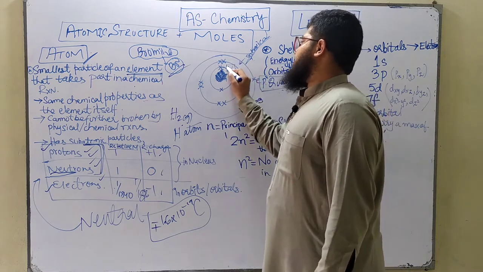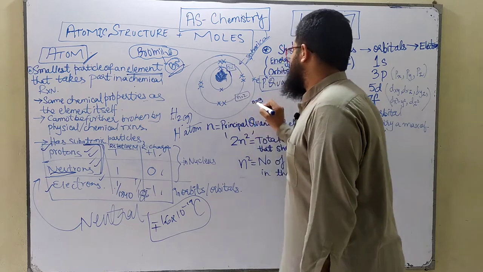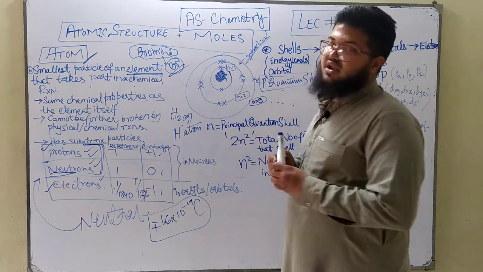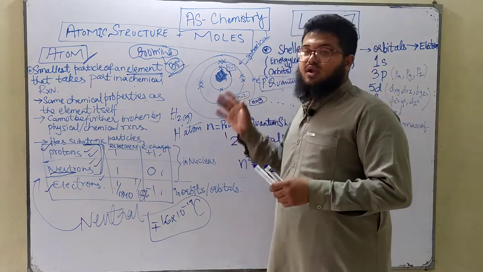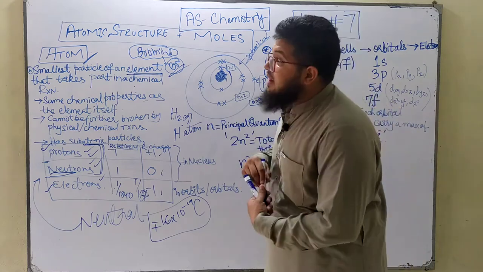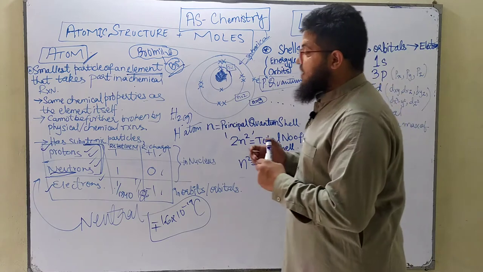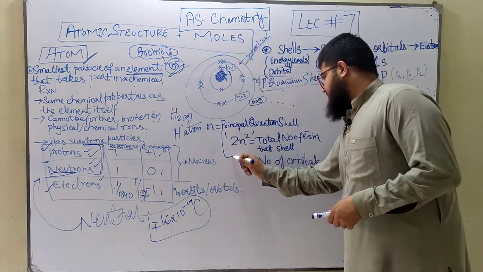Each shell is given a particular number. The first shell is given the number 1, n equals 1. The second shell is given the number 2, the third shell is given the number 3, and so on. As the number increases, the number of electrons that each shell can accommodate also increases. For example, how are you going to calculate the maximum number of electrons that can be accommodated in a particular shell? For that you'll need to use this formula over here.